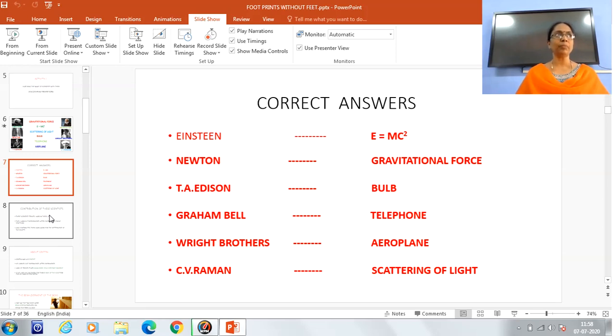There are so many discoveries and also the inventions. Without these scientists, we could not imagine our present life or the science and technology, because their contribution is a lot to the society.